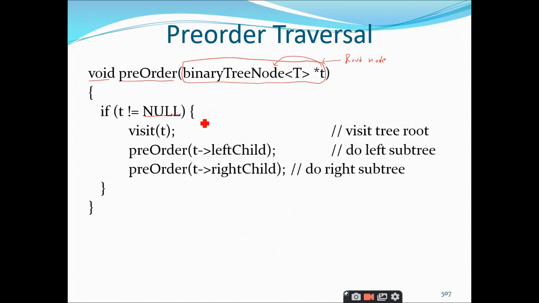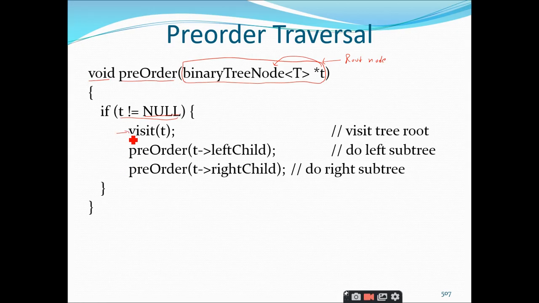You can perform the traversal operation whenever you have a sufficient number of nodes, that means whenever you have a binary tree. If the root node itself is null, then you can assume that the tree is not present. There are no nodes in the tree. In such cases, you cannot perform any traversal operation. So if the tree is not equal to null, then only you are going to do these operations.